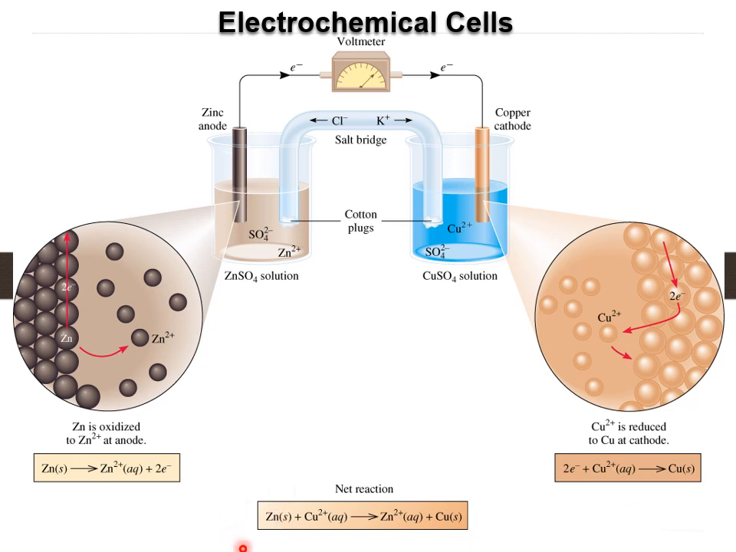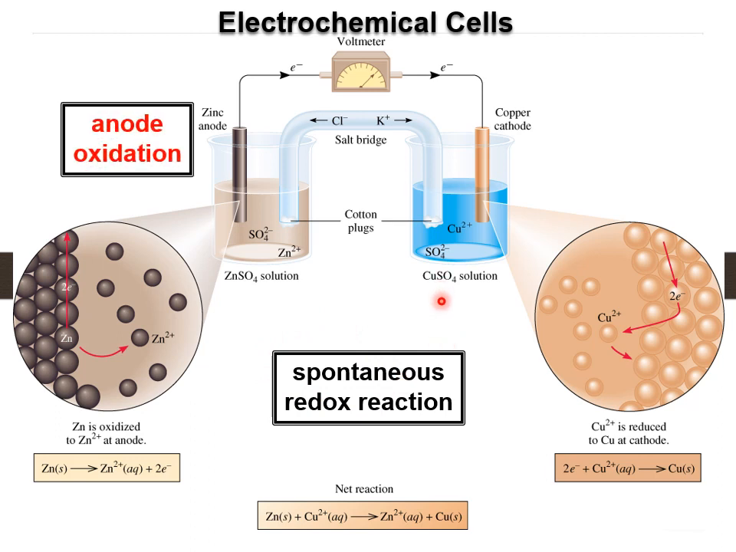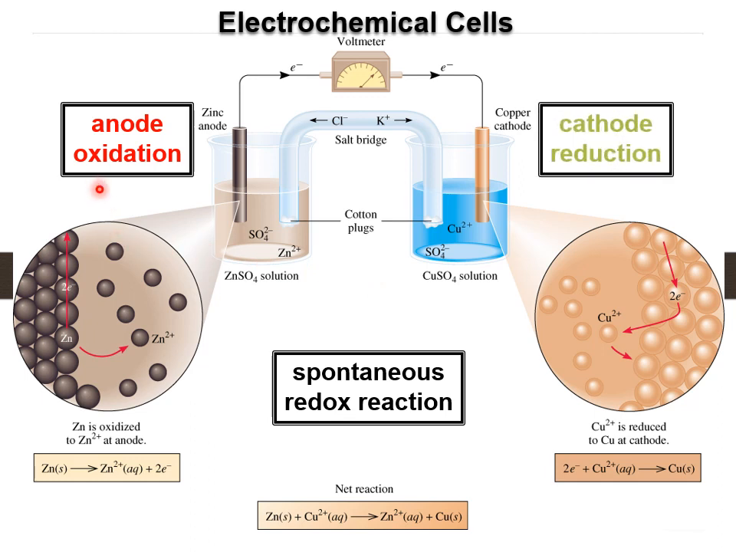The net reaction or the overall cell reaction is given here. So you can see there this reaction is called a spontaneous redox reaction. On the left is the anode where oxidation occurs, and on the right is the cathode where the reduction occurs.